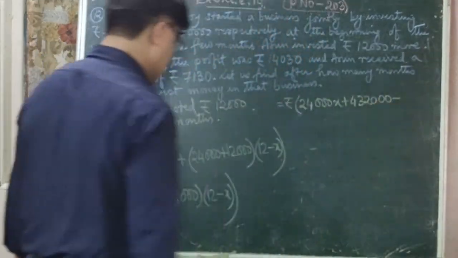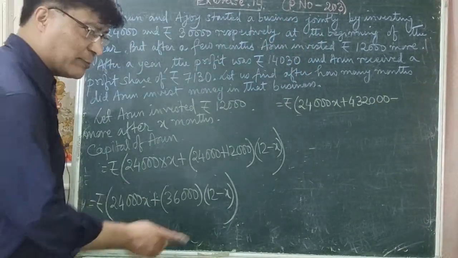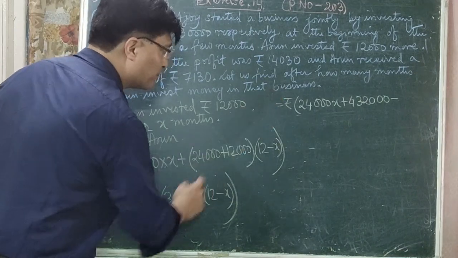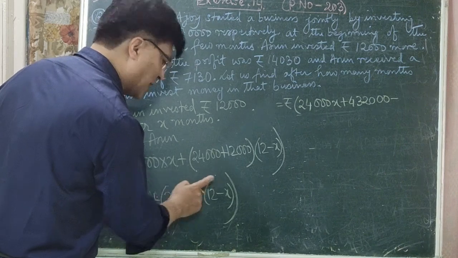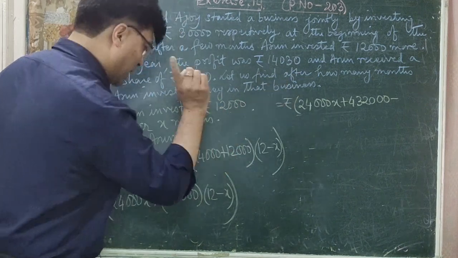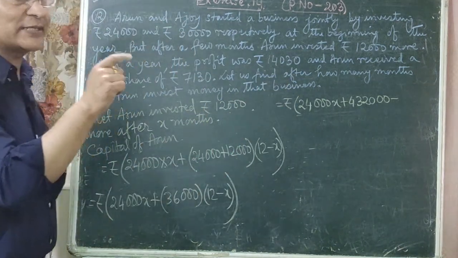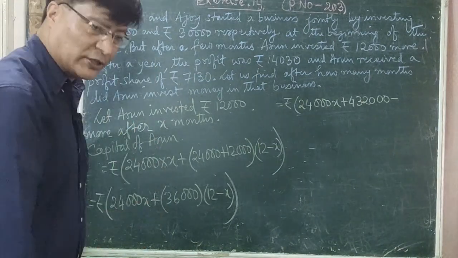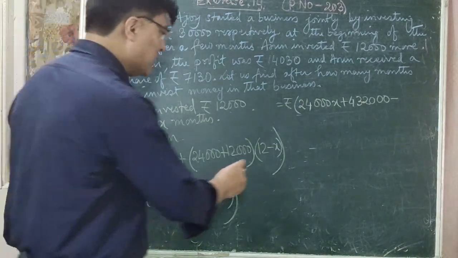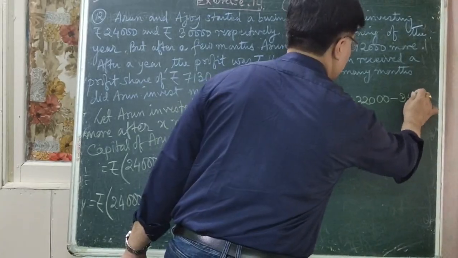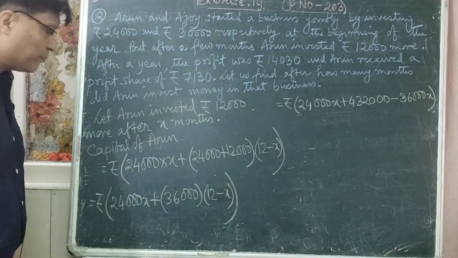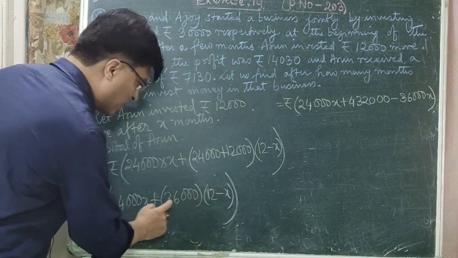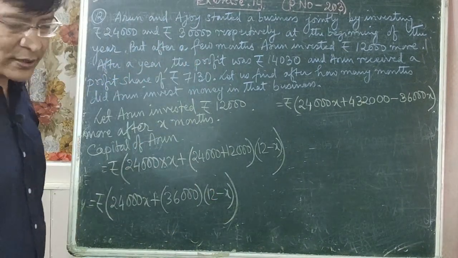Then minus 36,000x. Is that clear to all of you? So we are multiplying 12 minus x by 36,000. We got this much, right?